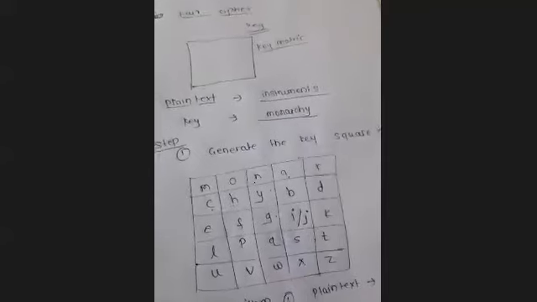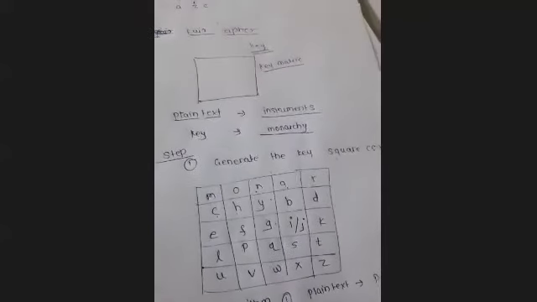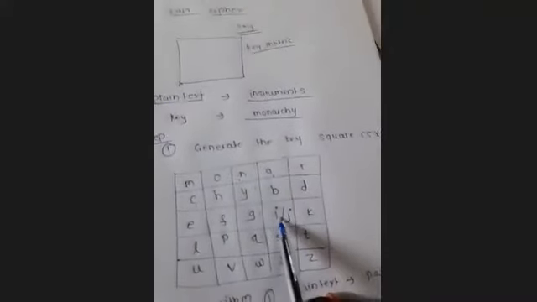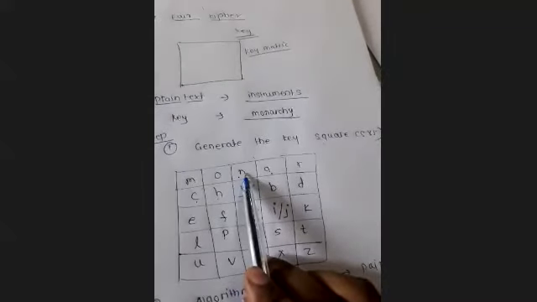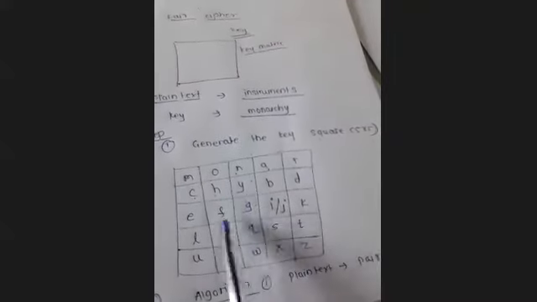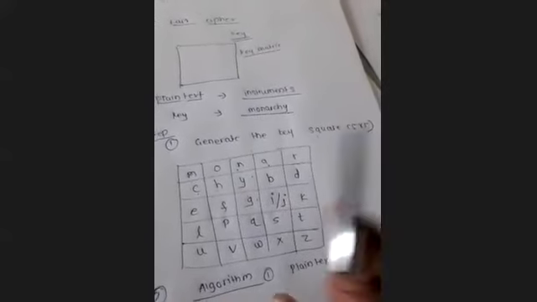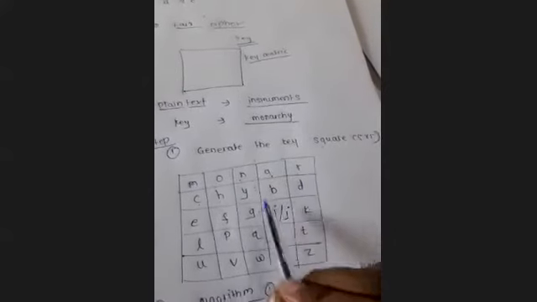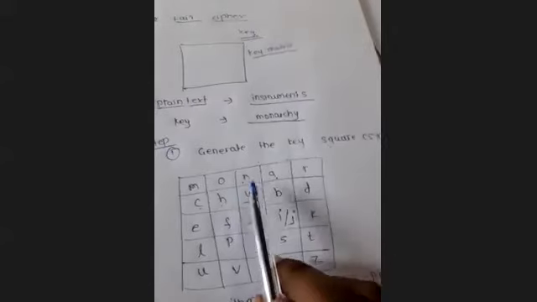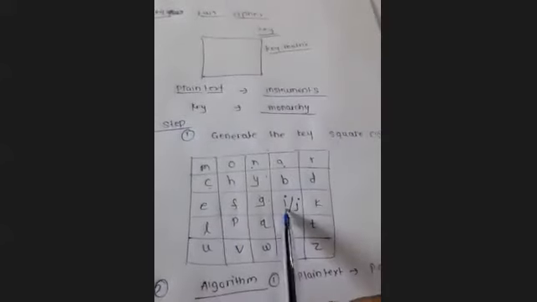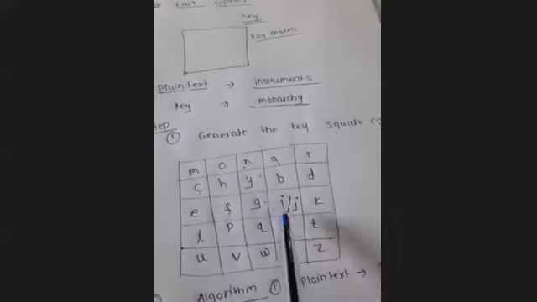Now we have the first pair IN. Now how to replace this into the ciphertext? Now in that case we will require this chart, we will require this table, sorry. Now IN is the first pair. IN कहाँ पे है? IN यहाँ पे, one is here, I and N is mentioned here. They both are not in the same row, not in the same column. तो इस केस में, पहले I लेटर है. So this I can be replaced with the G.